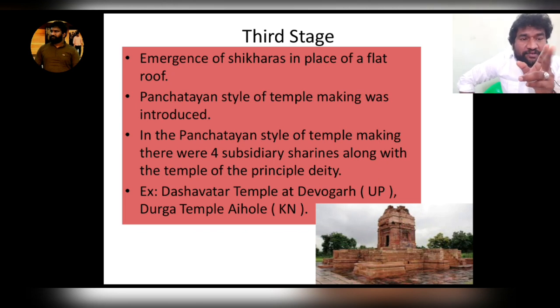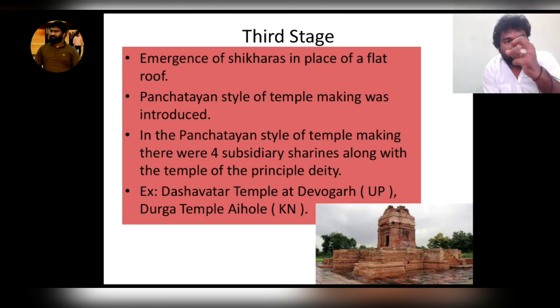Third stage. If you look here, shikharas emerged in place of the flat roof. There was no flat roof here. Shikharas emerged. Then the Panchayatana style of temple making started here. Panchayatana, Panch means 5. That means the main deity is placed in the middle and is surrounded by subsidiary shrines.